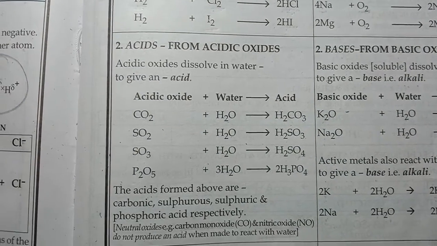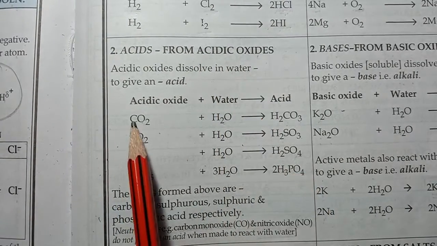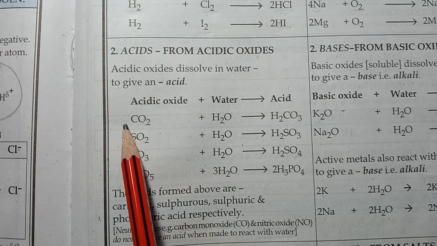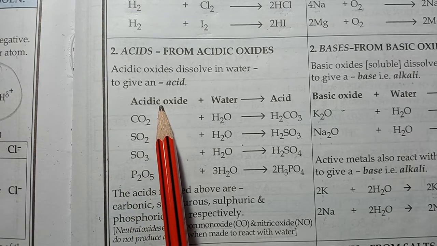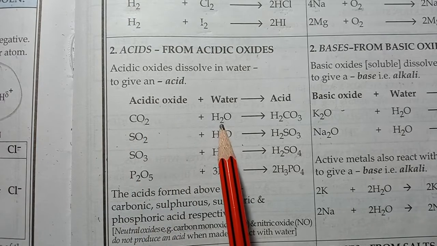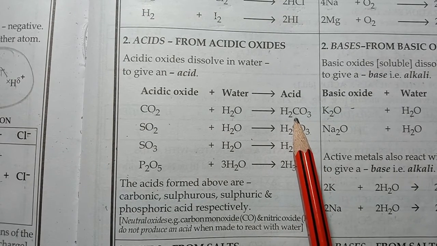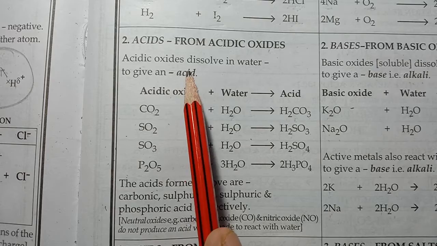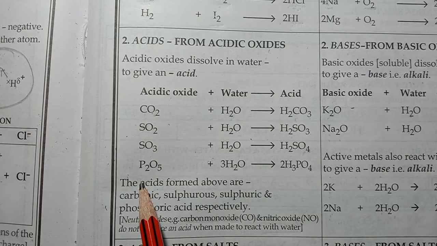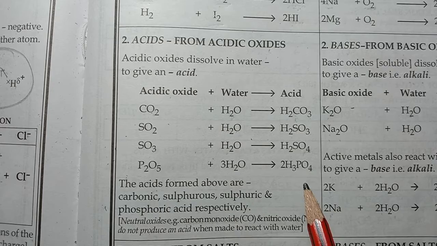Then the second preparation of acids, from acidic oxides. You all know that non-metallic oxides, or oxides of non-metals, are known as acidic oxides. Why? Because when these oxides are dissolved in water, they are converted into the related acid. So this is the second preparation of acid from acidic oxide, and when acidic oxides or non-metallic oxides get dissolved in water, they form a related acid.